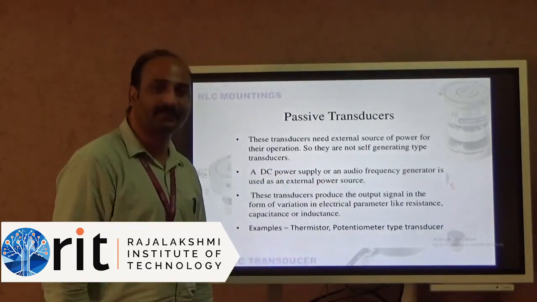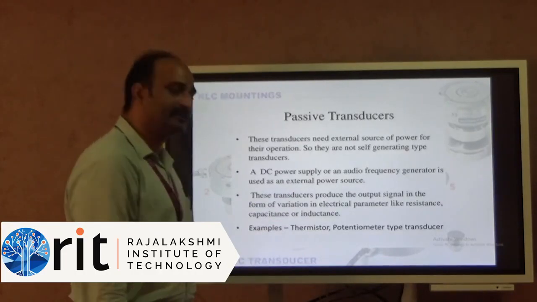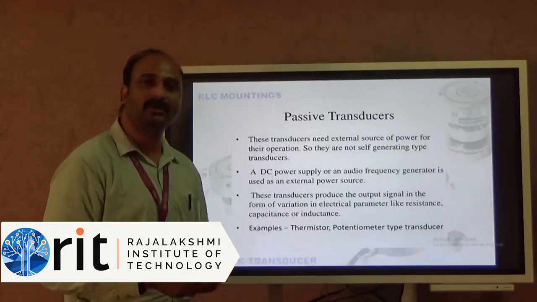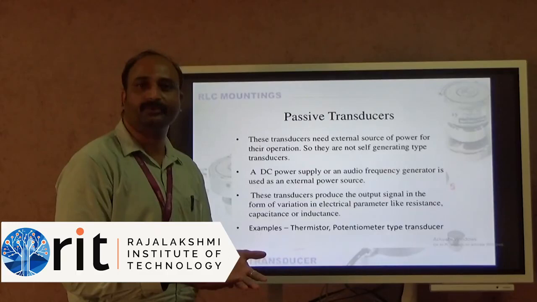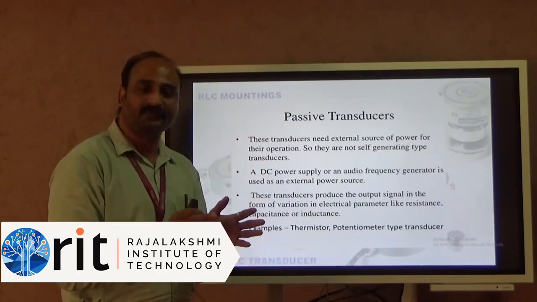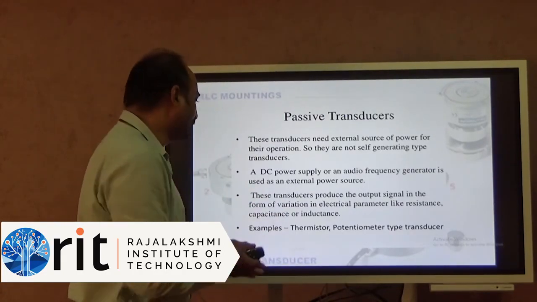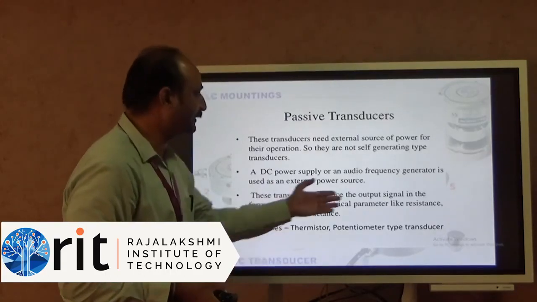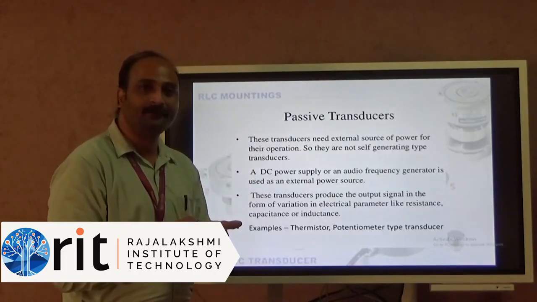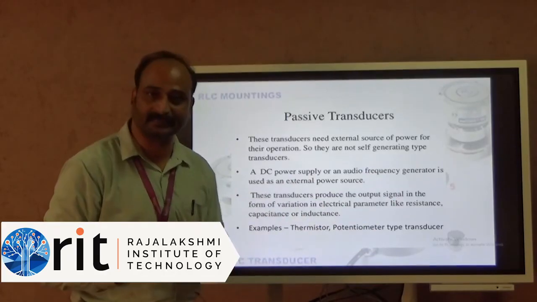A DC power supply or an audio frequency generator is used as an external power source. So you need to give a source to that. A DC source or a frequency generator has to be connected to the transducer, so it needs power for its working operation. These transducers produce the output signal in the form of variations in electrical parameters, like resistance, capacitance or inductance.